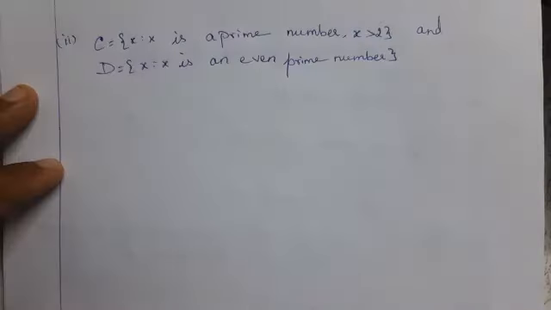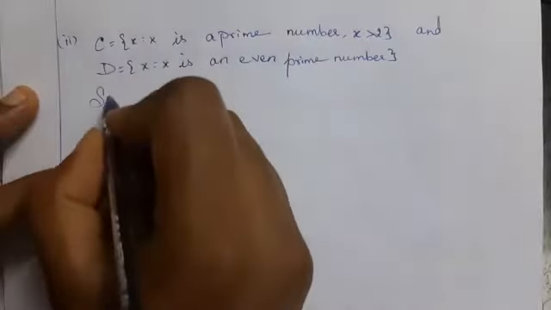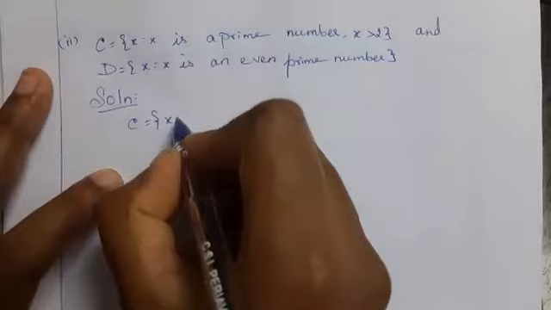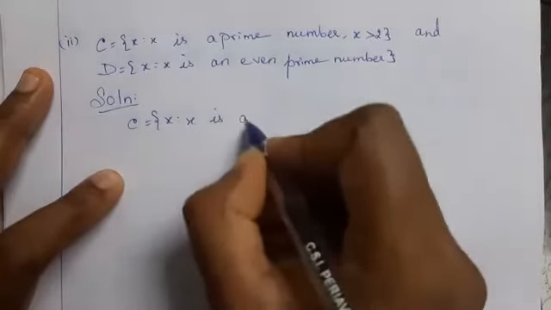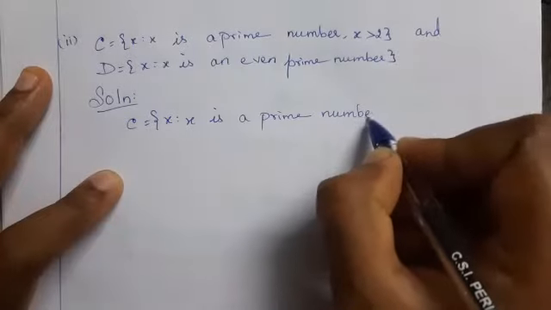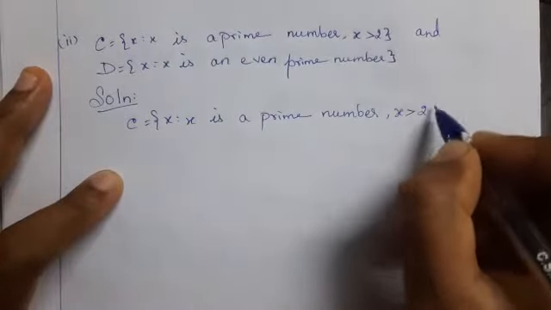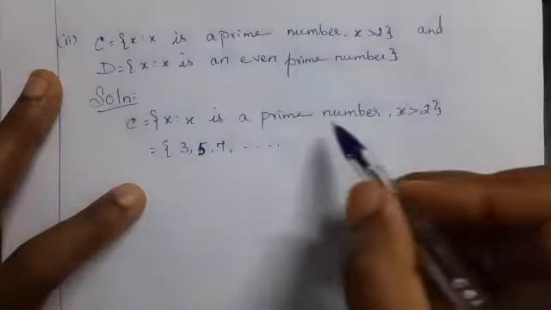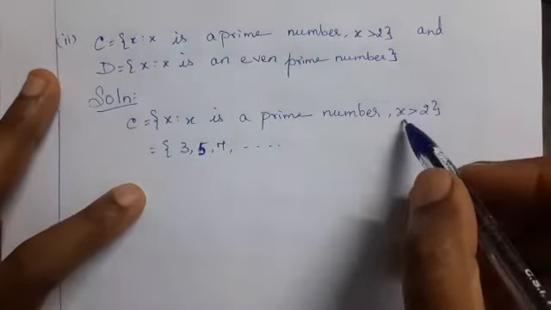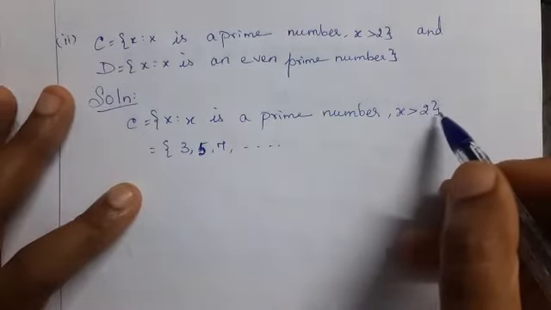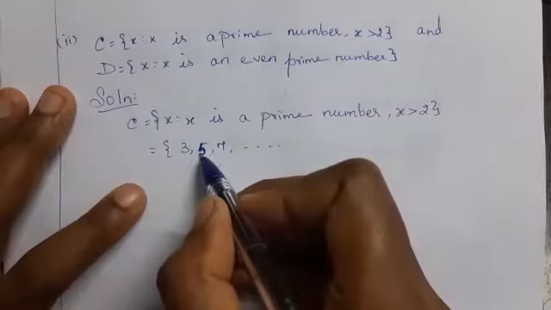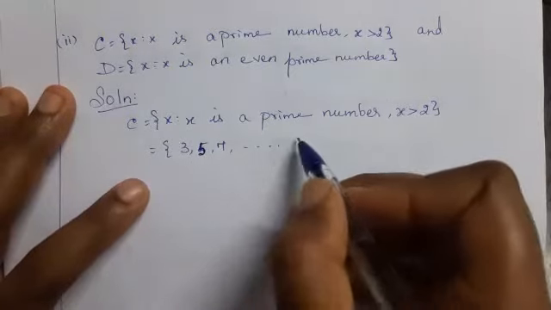Next, capital C is equal to the set of x such that x is a prime number greater than 2. Prime number means the number divisible by 1 and itself. Here x greater than 2. Therefore, 2 is not included. After 2: 3, 5, 7, etc.